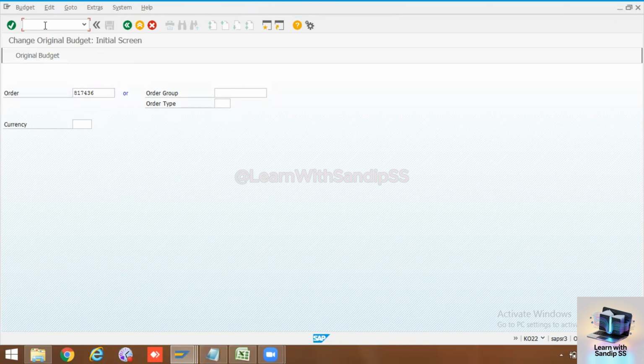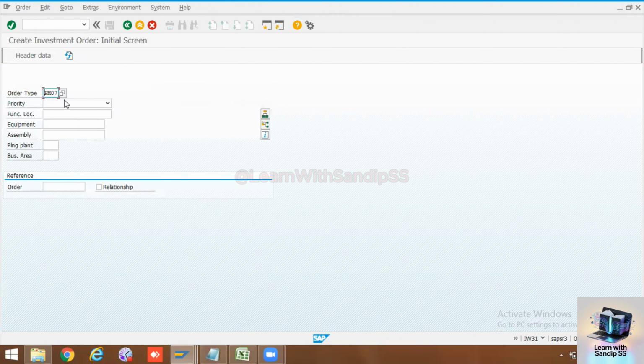Okay, so let's start the session. IW31, PM07, priority will be medium, and here I will not update any equipment because it is still under commissioning. I will just enter the planning plant and business area.